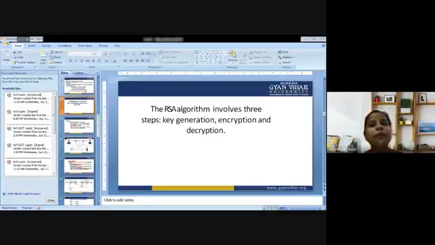Along with an auxiliary value, the prime numbers are kept secret. Messages can be encrypted by anyone via the public key, but can only be decoded by someone who knows the prime numbers. The security of RSA relies on the practical difficulty of factoring the product of two large prime numbers.